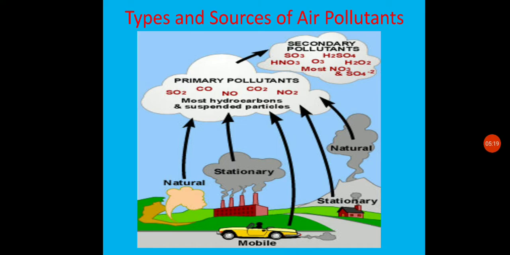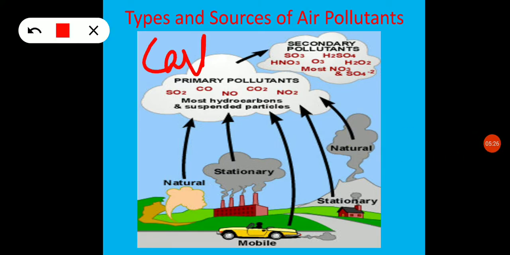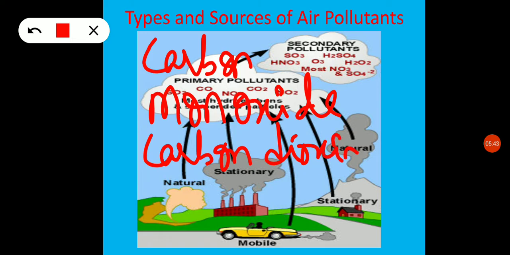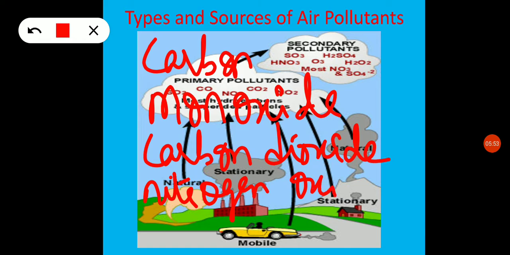Vehicles produce high levels of pollutants like carbon monoxide, carbon dioxide, nitrogen oxides and smoke.